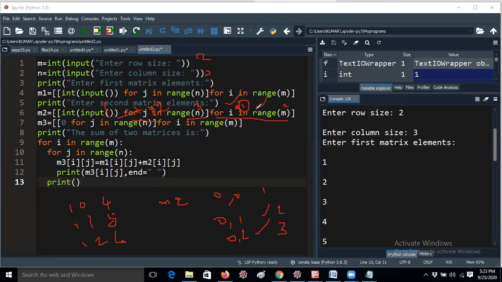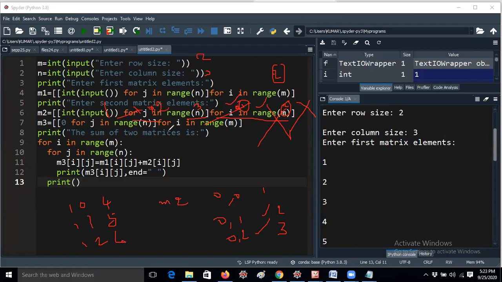Okay, J value is incremented, so the J iteration loop will terminate, and control moves to the outer for loop. I value is incremented to 2. Then we take M value as 2. So 2 comma 2, the range function explicitly exits. Then control moves to the next statement. So M3.